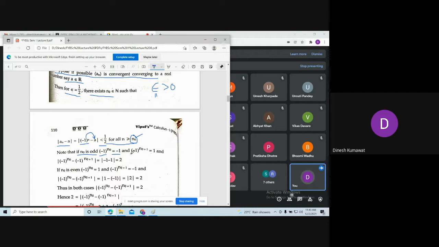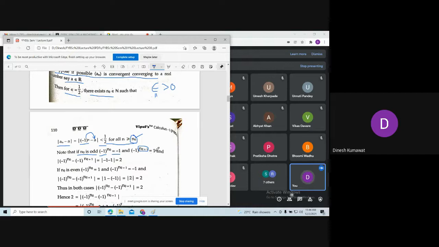Again, we are still in the position where n naught is odd, and we are adding 1 to this odd natural number. So what can you say about (-1)^(n naught plus 1)? This gives me 1, because n naught is odd and we are adding 1 to it, so it becomes even. So this gives me 1.